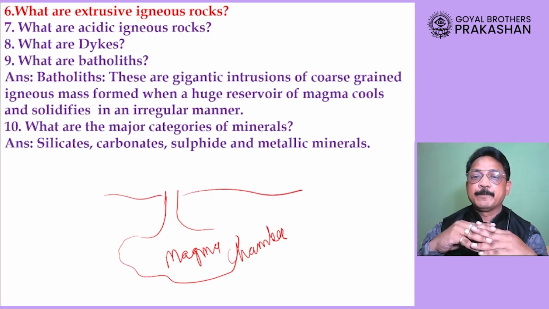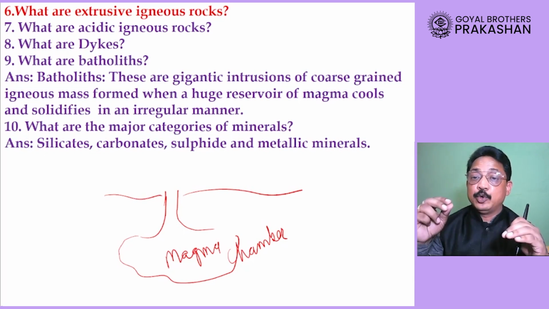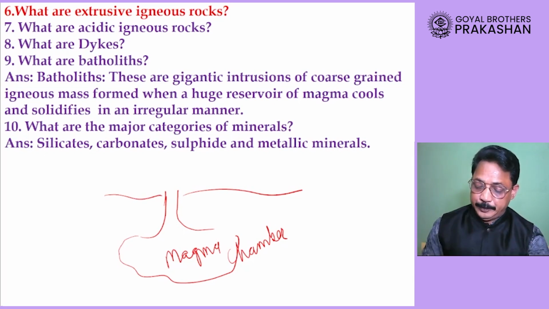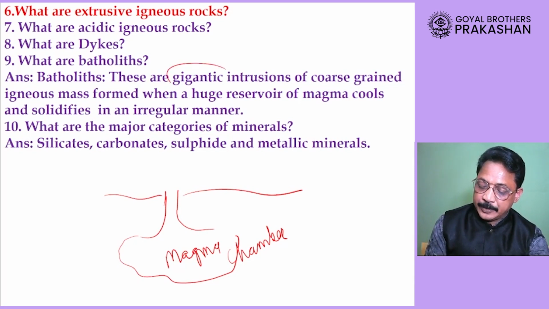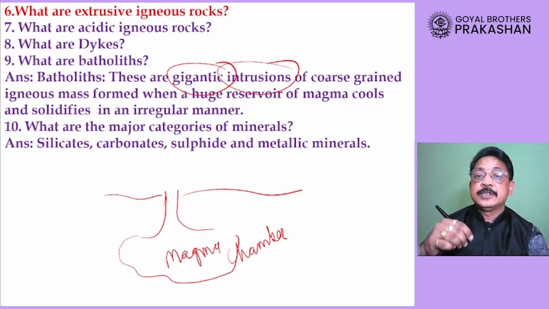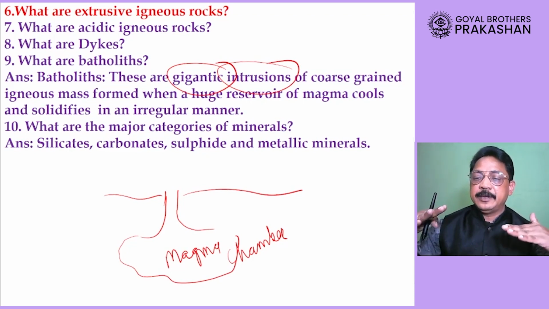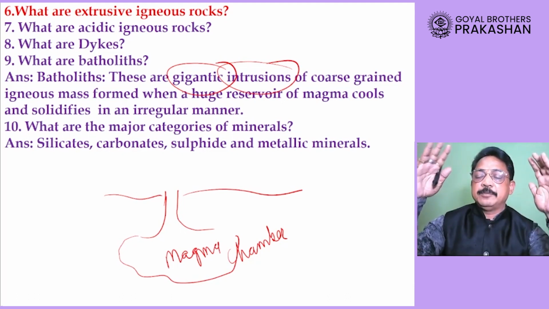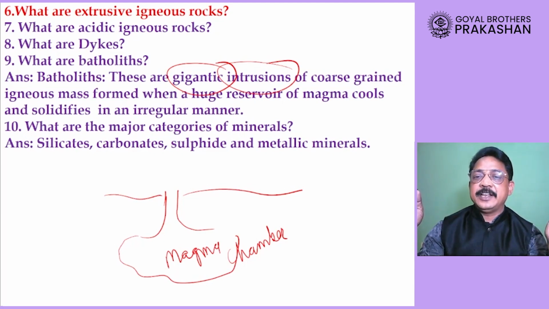Question number 9. What are batholiths? Now you can see here, batholiths are gigantic intrusions of coarse grained igneous mass. Coarse grained, coarse means very rough. Gigantic intrusion, that means when the magma starts rising up below the surface of the earth, it gets solidified in an irregular manner, forming a very huge structure.